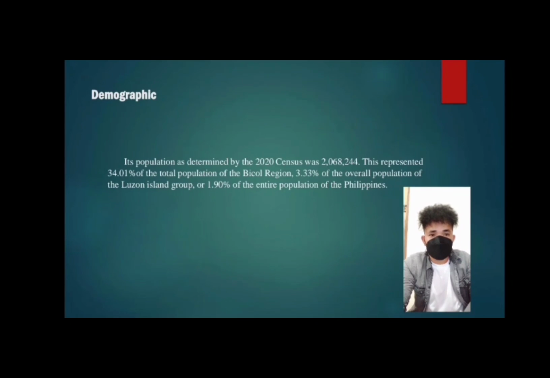Demographic. Its population as determined by the 2020 census was 2,068,244. This represented 34.1% of the total population of the Bicol region, 3.33% of the overall population of the Luzon Island Group, or 1.90% of the entire population of the Philippines.